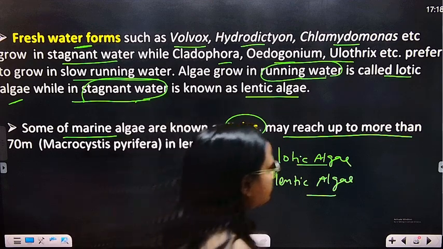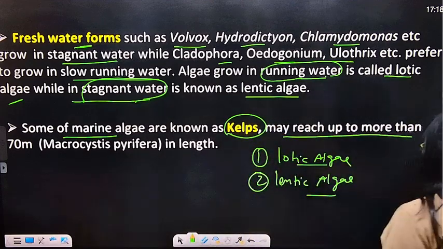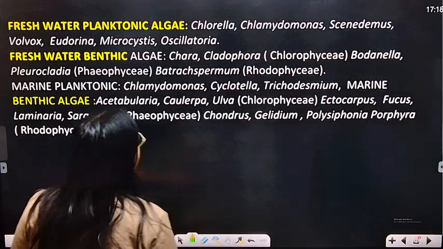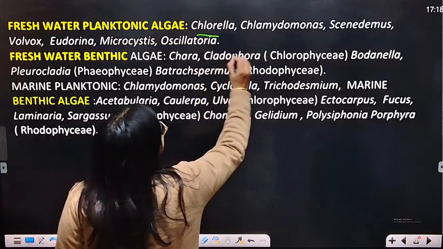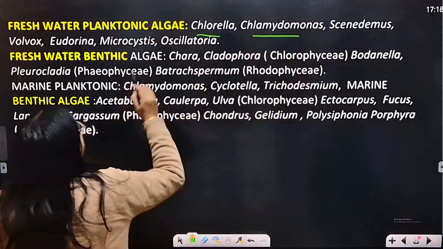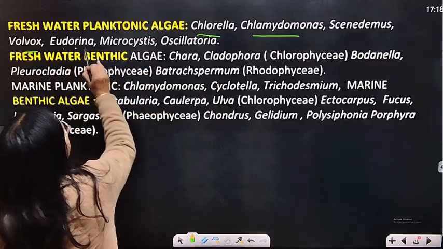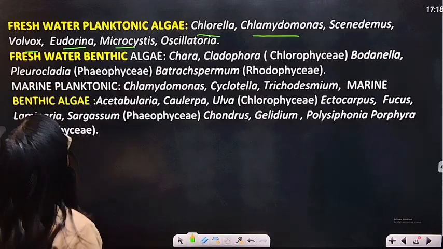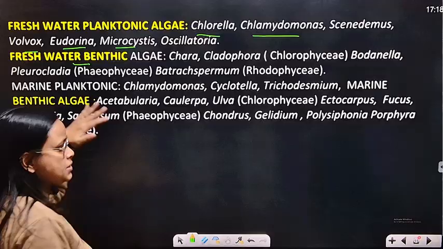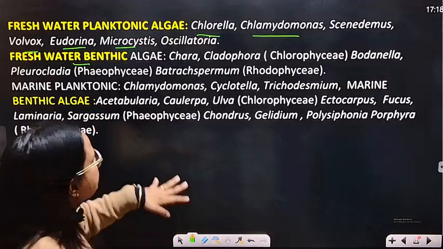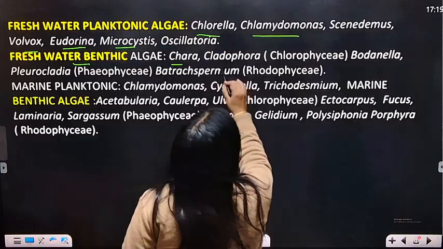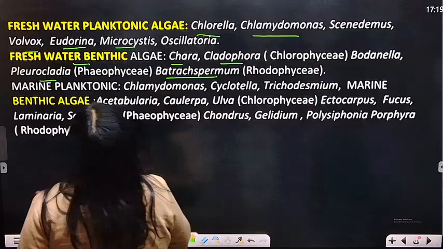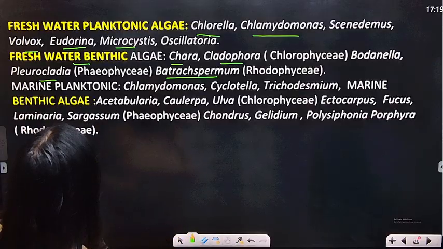Kelps. Okay, now the next is freshwater planktonic algae: Chlorella, Chlamydomonas, Scenedesmus vulgaris, Eudorina, Microcystis. This is freshwater plankton. Freshwater benthic, which is present at the lower side: Chara, Cladophora, Pleurocladia, Batrachospermum. Okay, freshwater benthic.